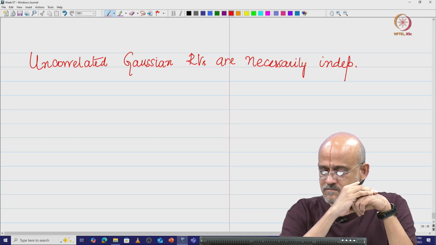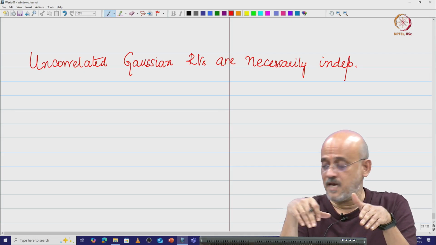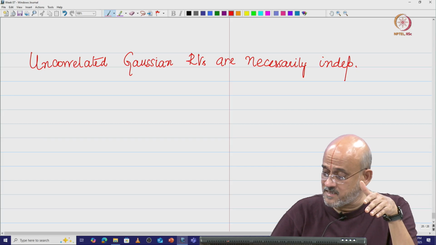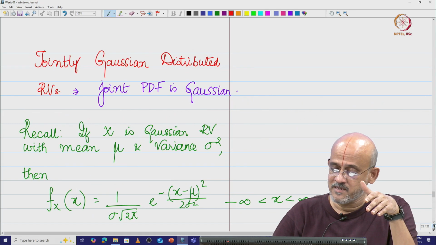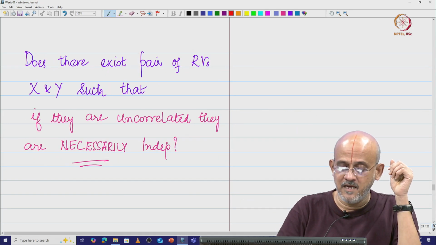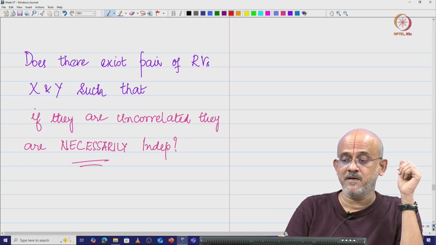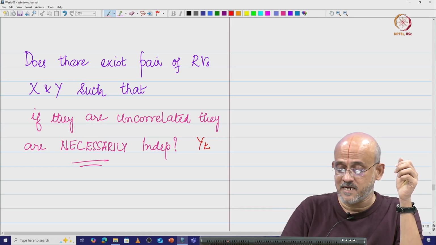Okay. So we figured out the answer to the question that we had asked: does there exist a pair of random variables such that if they are uncorrelated they are necessarily independent? The answer is of course yes, we just saw that.